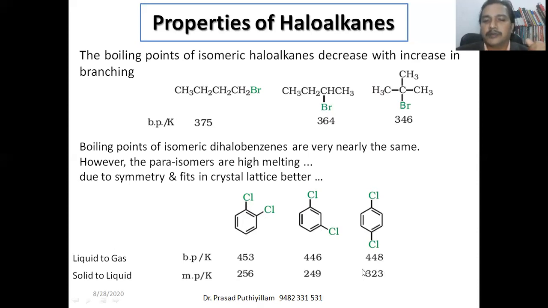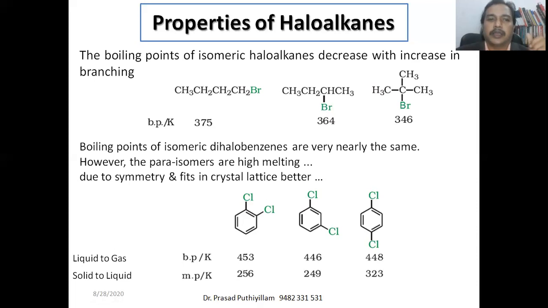Therefore, its melting point is somewhat higher. Okay, therefore, the para isomers have a high melting point. Here it is 323, whereas the other two, 256 and 249, are almost the same. Here it is very high because of the symmetry as well as they fit well into the crystal lattice of the solid crystal structure.